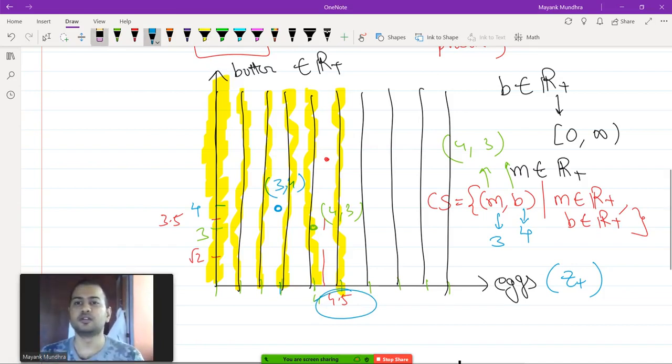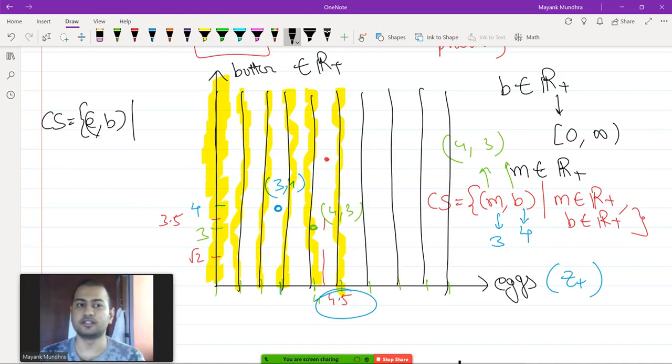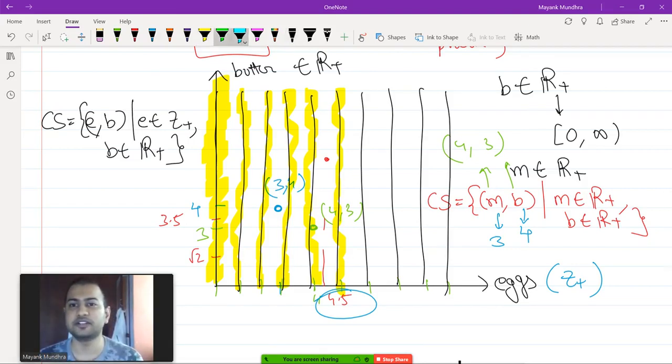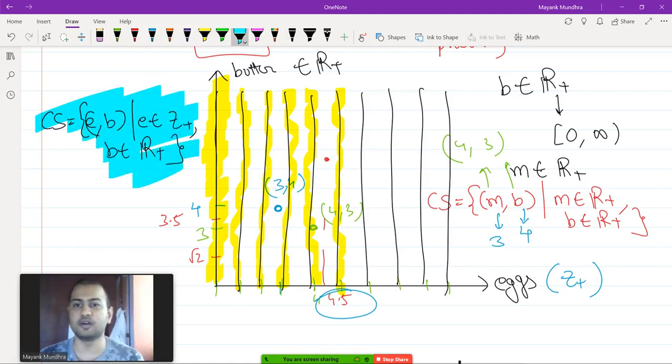Okay. So how do you write this consumption set? I can write this consumption set as (eggs, butter), such that eggs belongs to Z plus and butter belongs to R plus. Okay, so that's how you can write the consumption set. These kinds of notations are important to understand, because in exams you will get sets in this format.